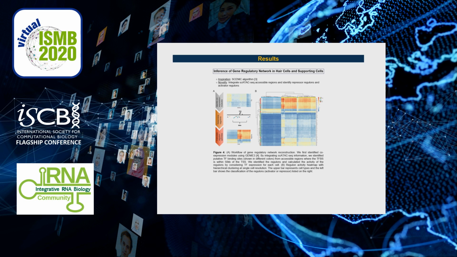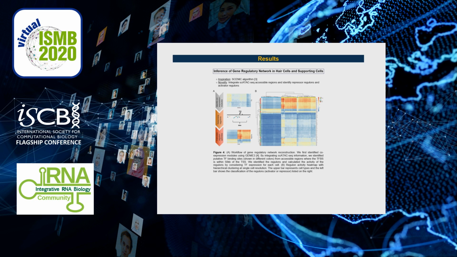Then we wanted to identify downstream target genes of TFs. We were inspired by the SCENIC algorithm. However, the major novelties of our analysis are we integrated single-cell ATAC-seq accessible regions and we identified activator regulons and repressor regulons. To be more specific, we first identified co-expression modules.